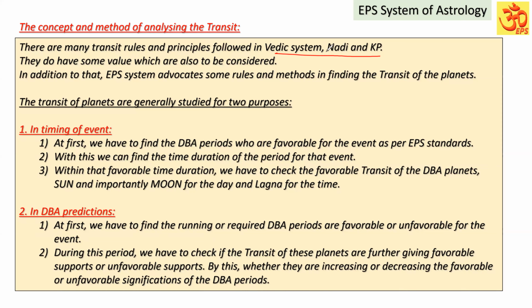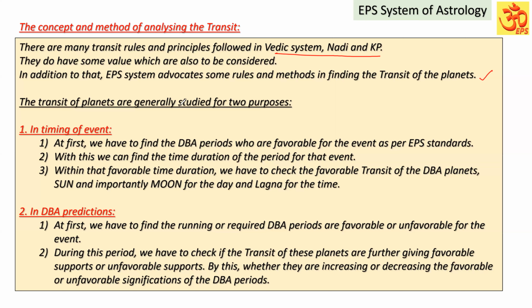More than the Vedic system, the Nadi system has a lot of rules and principles followed in the transit. They do have some value definitely, which are to be considered as well. But in addition to that, the EPS system advocates some rules and methods in finding the transit of planets.